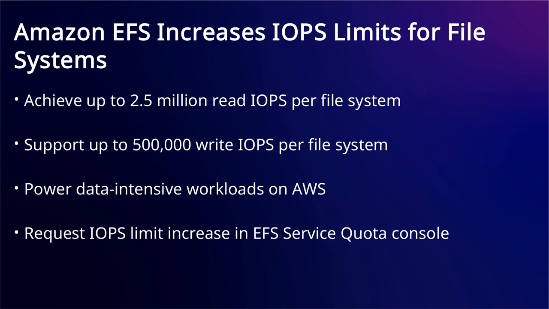The increased limits apply to new EFS general-purpose file systems using elastic throughput mode in most AWS commercial regions. You can request an IOPS limit increase through the EFS Service Quota console for new file systems, allowing you to scale performance for applications demanding millions of IOPS and high throughput.